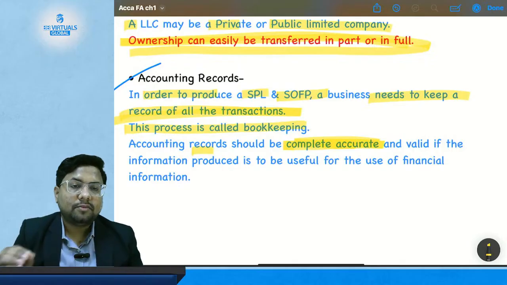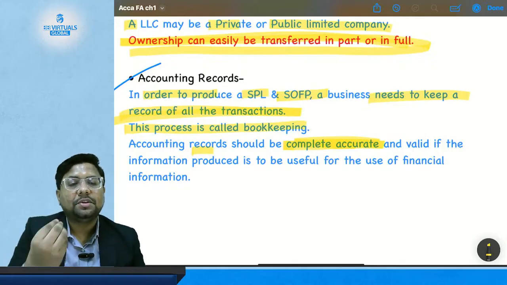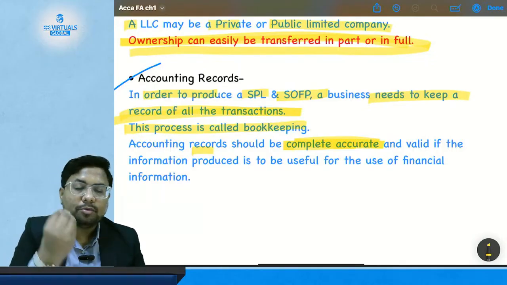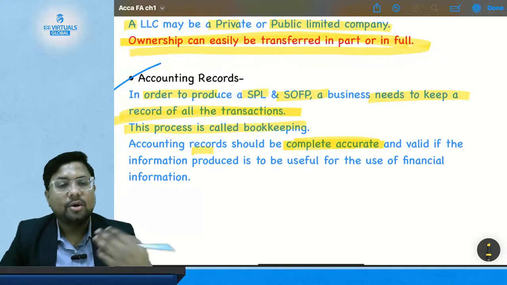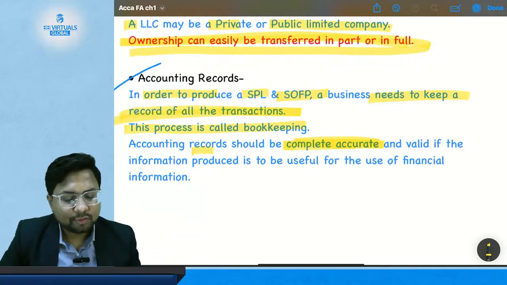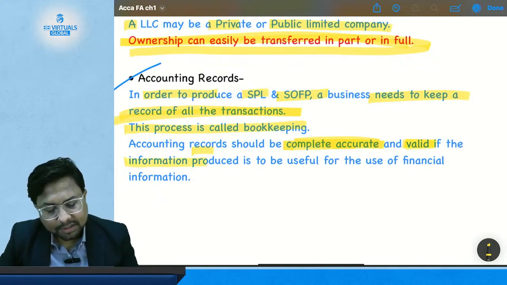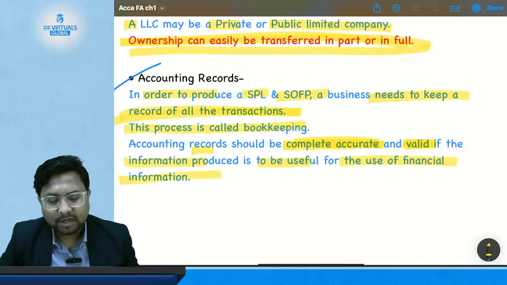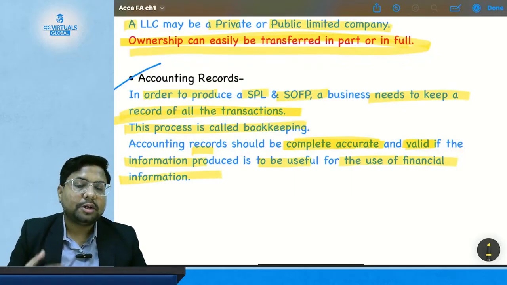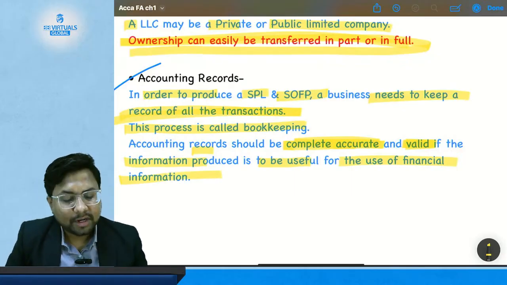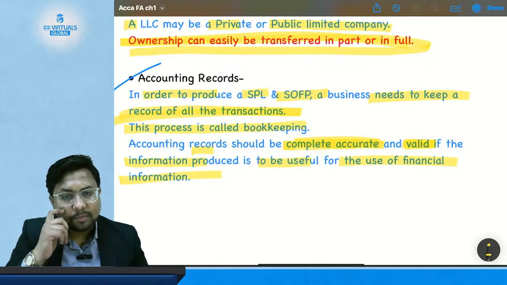That means if I have done a transaction of rupees 10 or $10, it should be recorded as 10 and not 9 or 11. It should be accurate and valid if the information produced is to be useful.